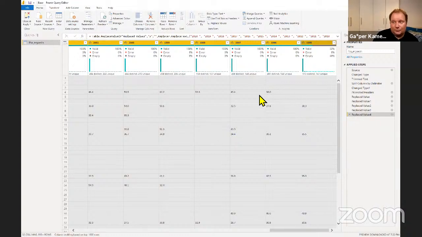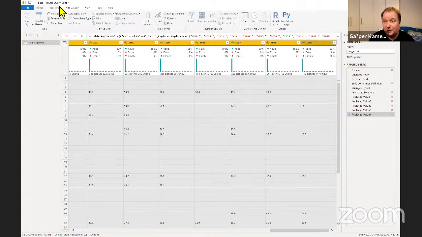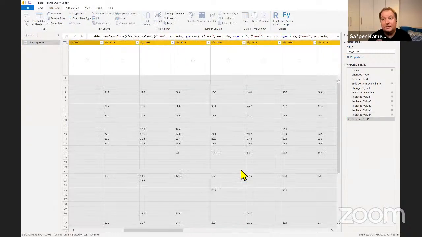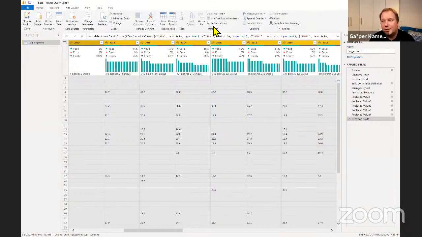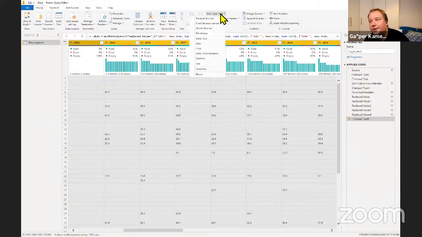And right now, there could be spaces in there, and you probably can guess where this is going. I'm just going to do a trim again, right? Because these need to be numbers only. And then, as I said, these need to be numbers. So I have them all selected. So let's just say these are numbers.